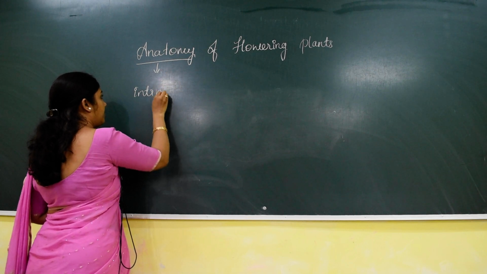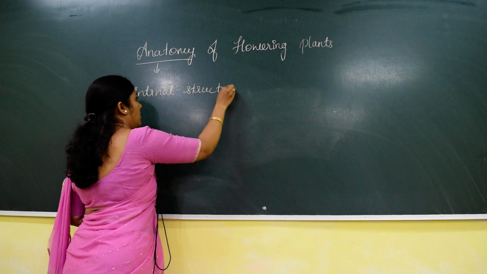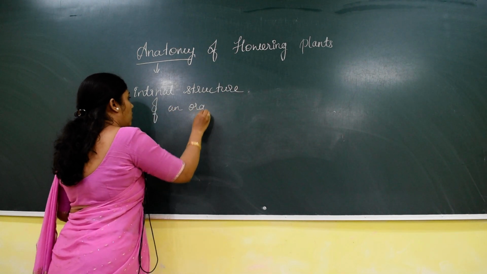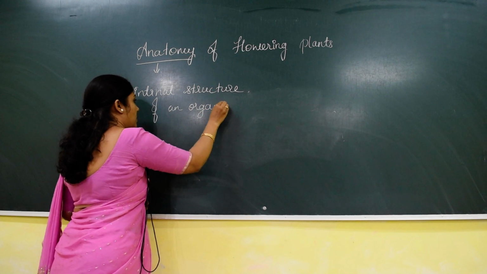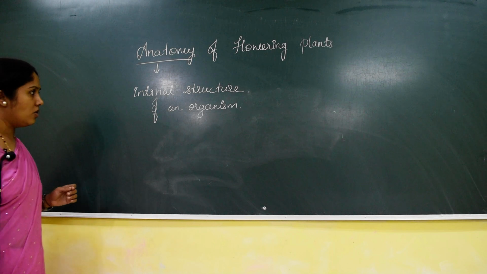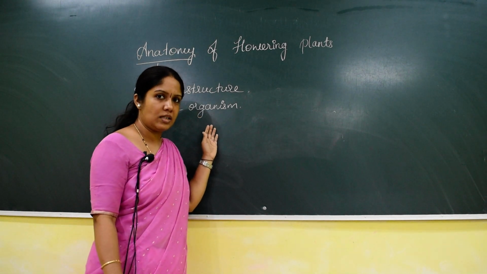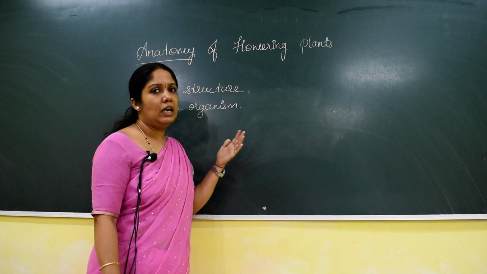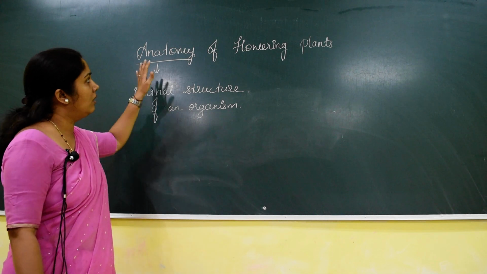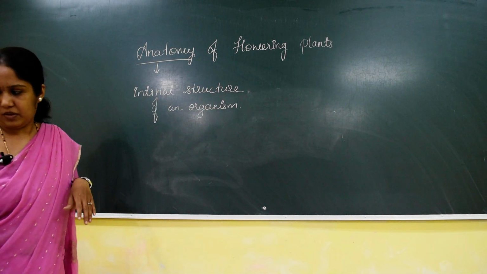The study of the internal structure of an organism is called anatomy. In the previous class we also discussed that if I say the word organism, it may be a plant or it may be an animal. In this chapter we are studying the anatomy of flowering plants.